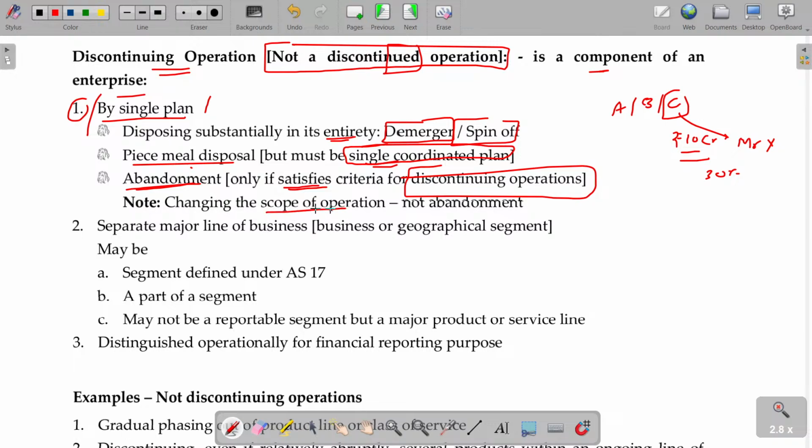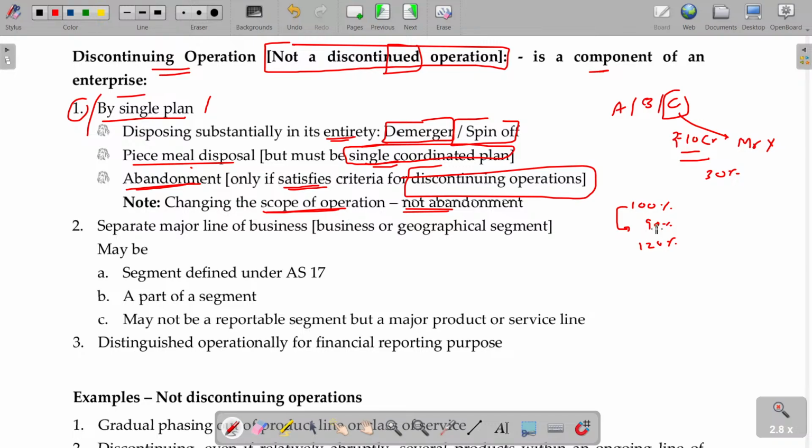Note, changing the scope of operation does not fall under abandonment. Scope of operation means you already manufacture and sell at 100% capacity. This year you are supposed to reduce to 90. Sometimes later you want to extend to 120 by overtime. So if you are reducing, then it is not considered abandonment. If operations are increasing, one additional work is also carried over. That is called changing the scope of operation. It's not abandonment.